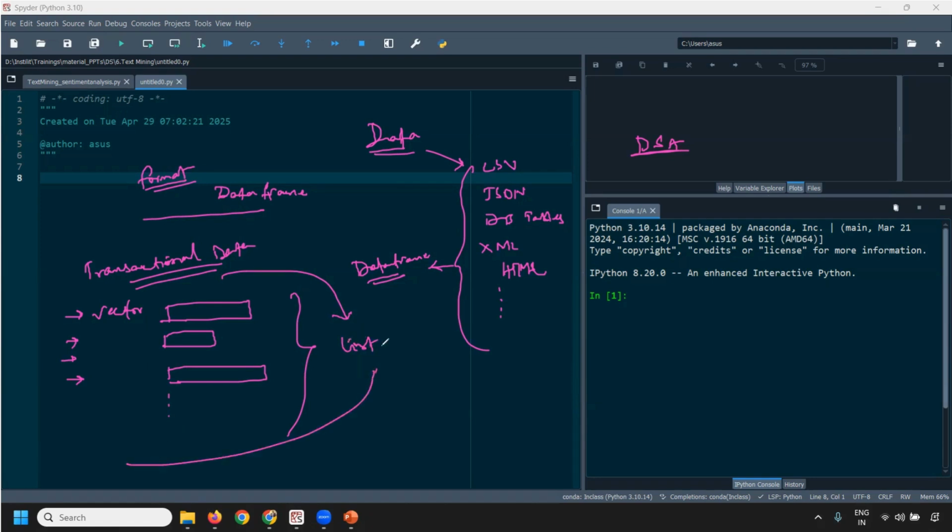Now, in such cases, we have to do data manipulation, data pre-processing. A very important step. So depending on what kind of format the data is in, we decide upon certain data manipulation techniques to be applied onto the data, and ultimately we get the data in an organized, structured format. Again, which is nothing but a data frame. And the values in the data frame should also be appropriate.